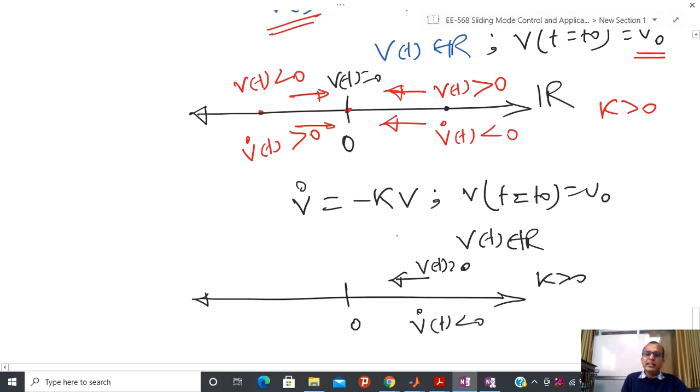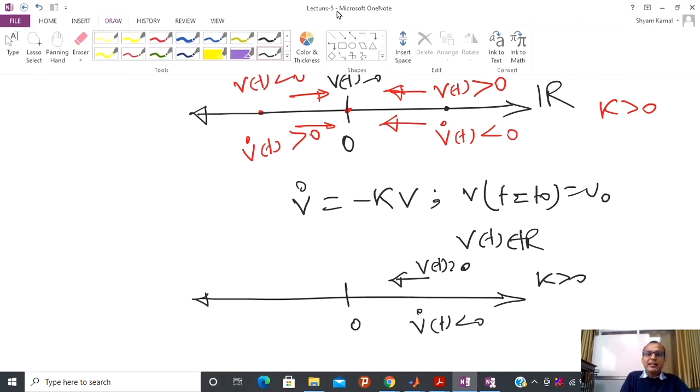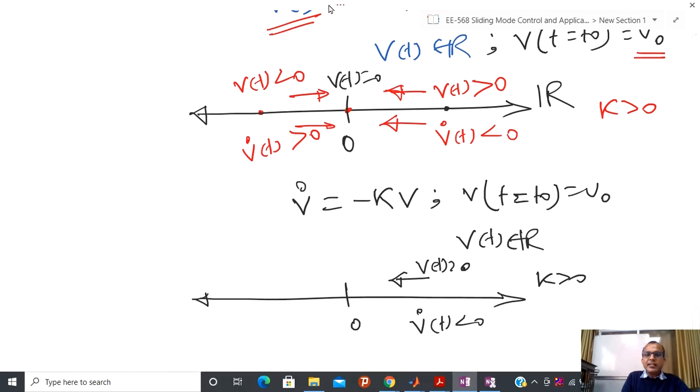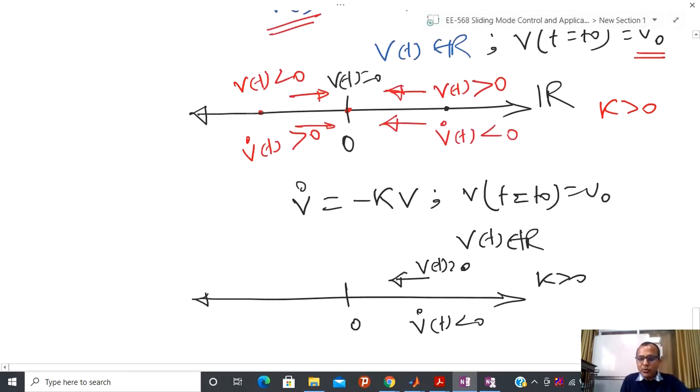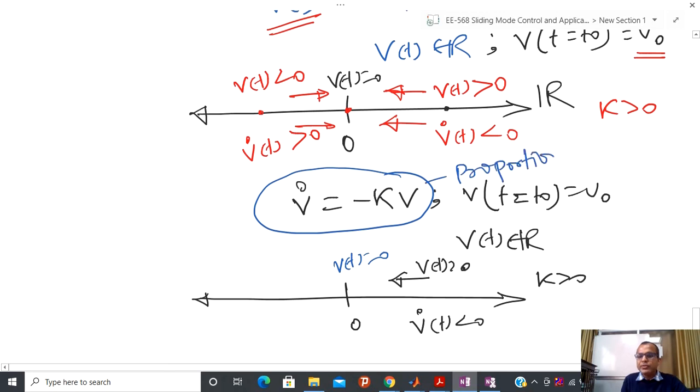But try to see carefully what additional things happen here as we are converging towards the equilibrium point, where V(t) equal to 0. In case of this closed loop control system, because I have used some kind of proportional controller, each and every time my rate of change is going to decrease.